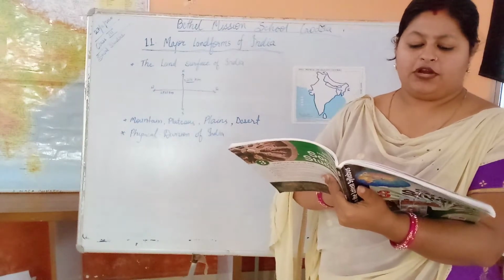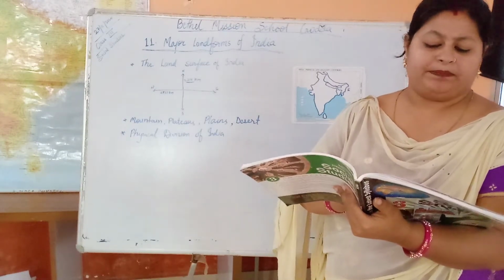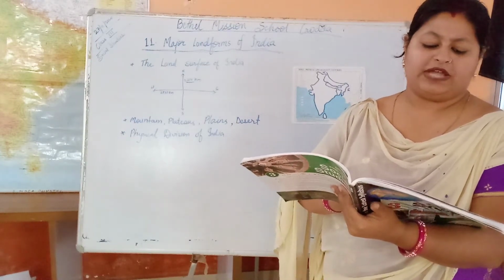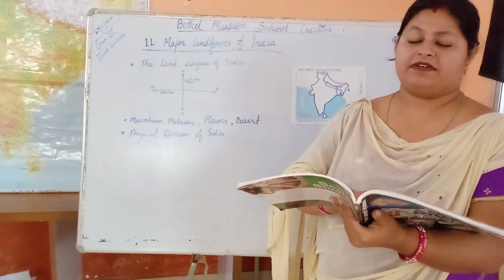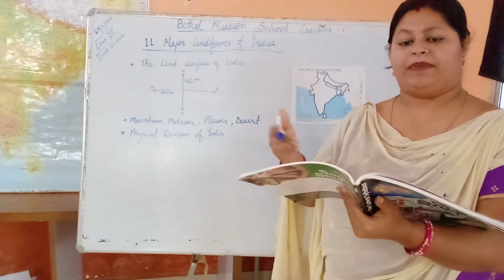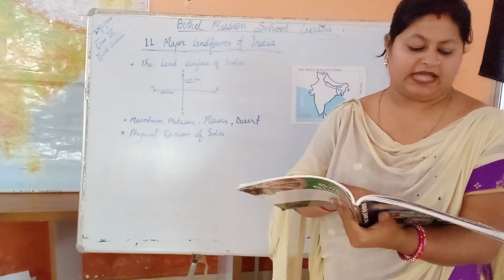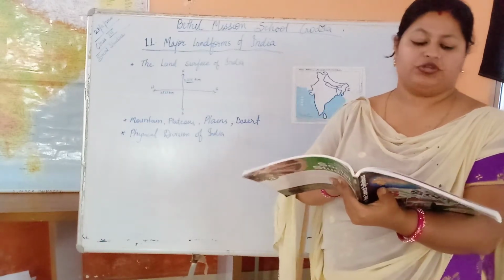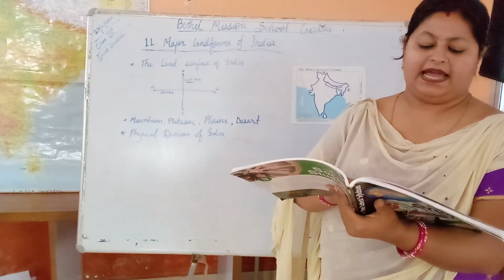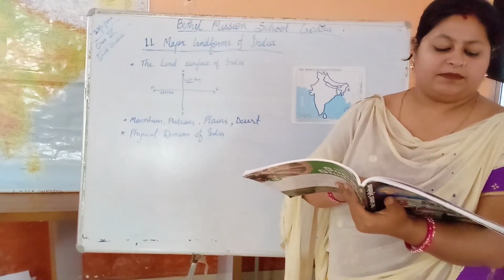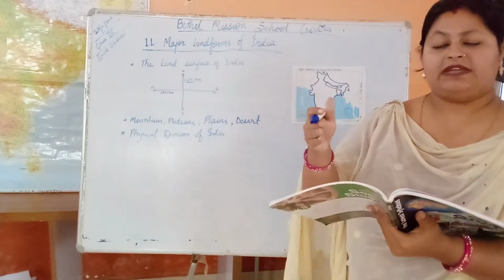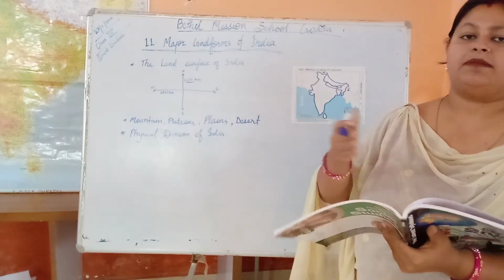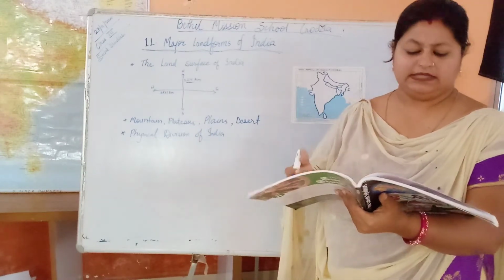The rivers flowing through the plateau region are Narmada, Tapi, Mahanadi, Godavari, Krishna and Kaveri. Most of the rivers fall in the Bay of Bengal, but Narmada and Tapi fall in the Arabian Sea.